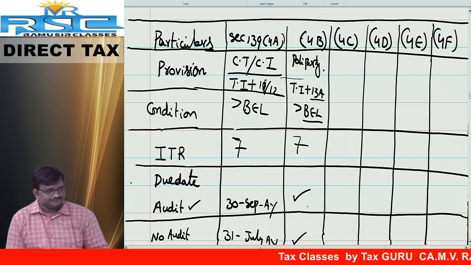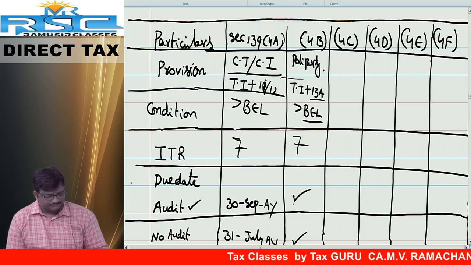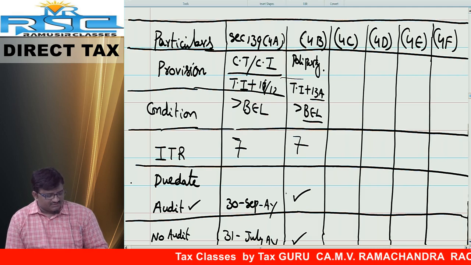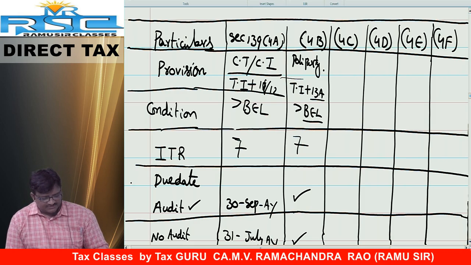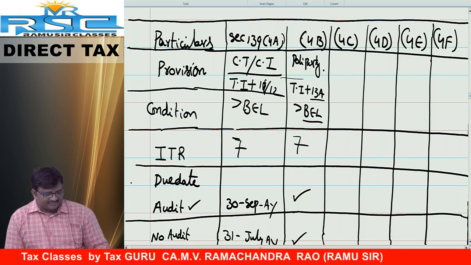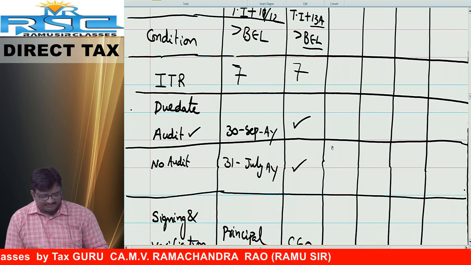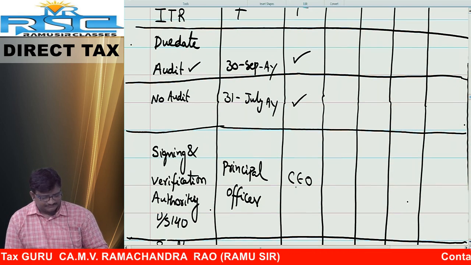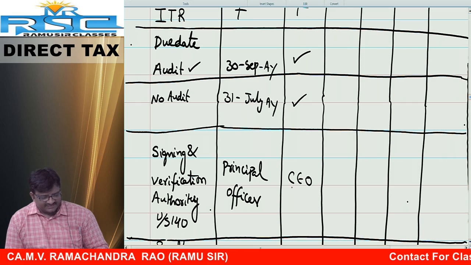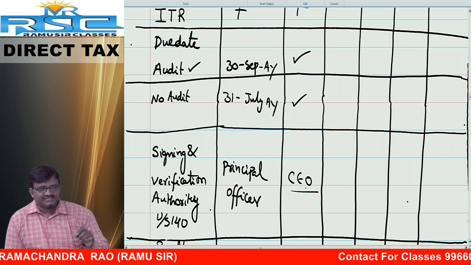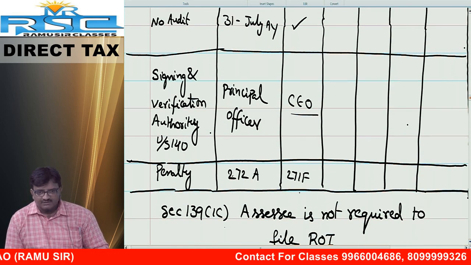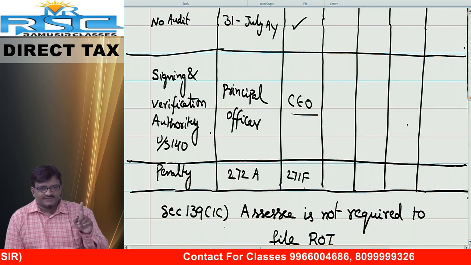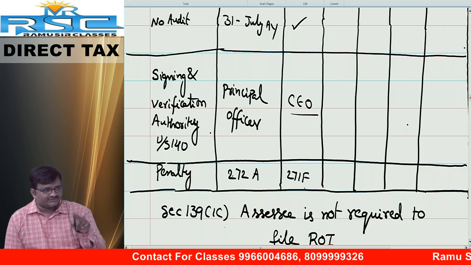ITR number 7. Next. Due date, friends. Same answer. Same to same. You can keep ditto also. If audit is applicable, 30th September. If no audit is applicable, 31st July. Who is the signing authority as per section 140? CEO, Chief Executive Officer. Penalty, no specific levy, so covered under section 271F.